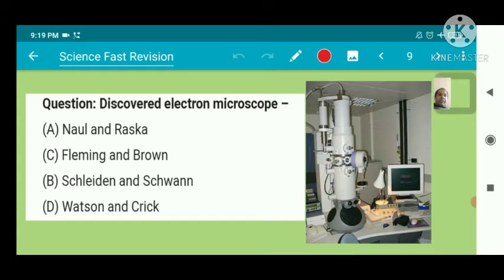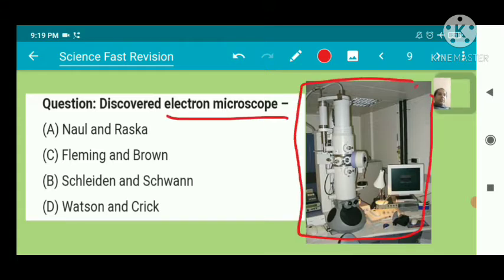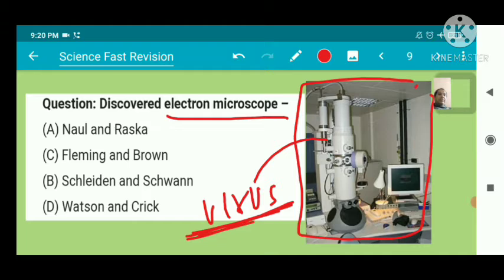Who discovered the electron microscope? This is an image of an electron microscope. Why do we use an electron microscope? To see viruses, to see the structure of a virus. So who discovered the electron microscope? Knoll and Ruska.